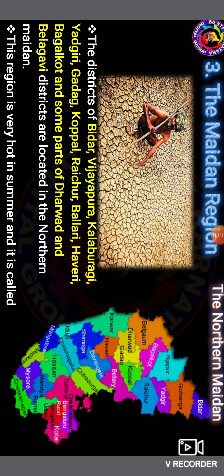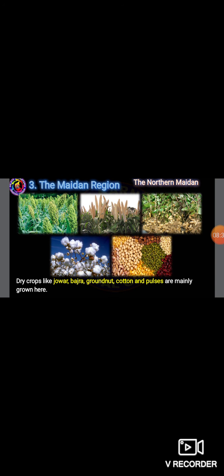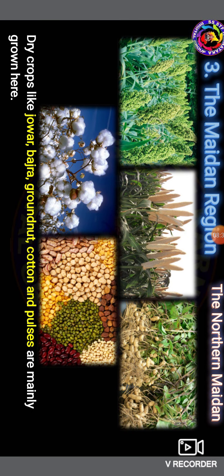In this region, it is very hot in summer and it is dry. In this place, it is very hot, and it is called the land of sunshine, the dry crops. So these places are always very hot, so it is called the land of sunshine.